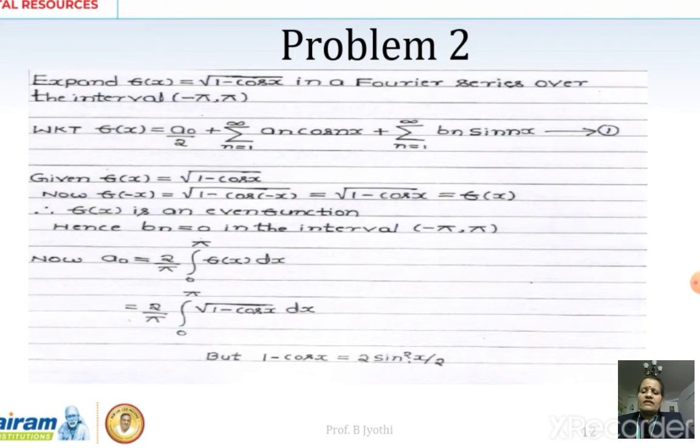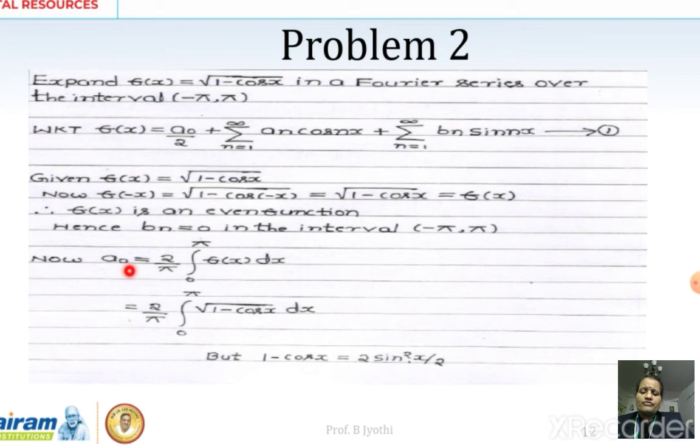Now, given f of x, we need to check whether it is an odd function or an even function. Let us put x as minus x. Then we know that cos of x is the same as cos of minus x. Therefore, we are getting root of 1 minus cos x. So we prove that f of minus x is the same as f of plus x. Therefore, it is an even function. When it is an even function, the bn value will be 0.